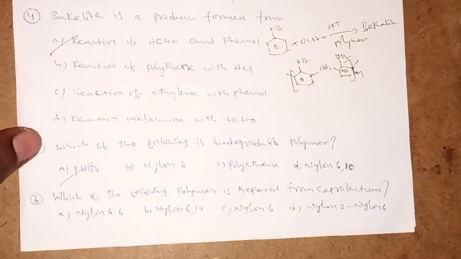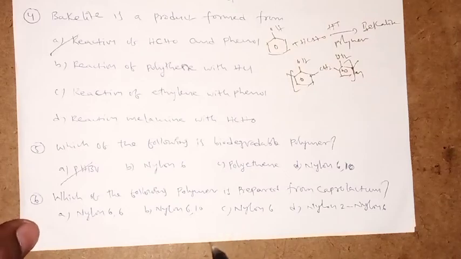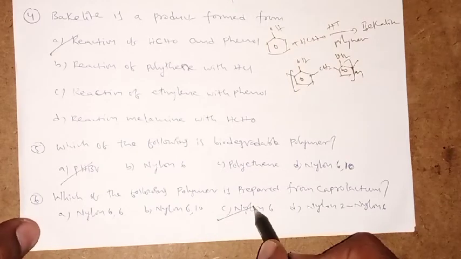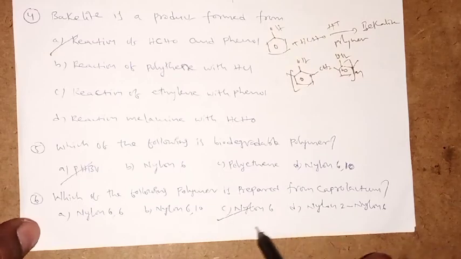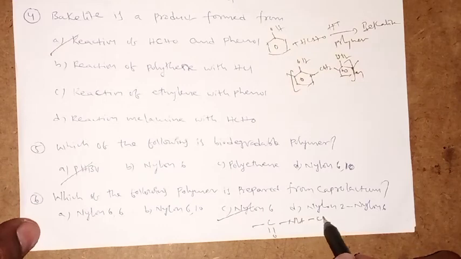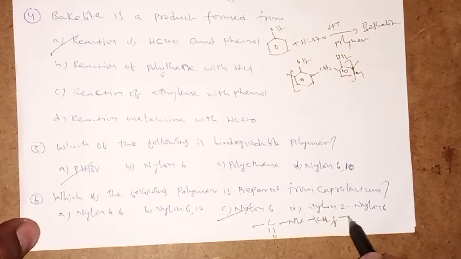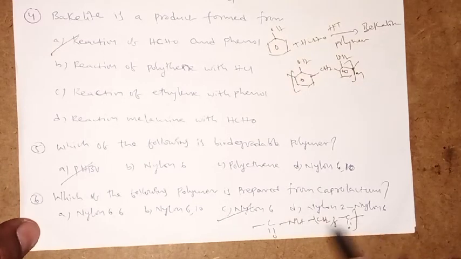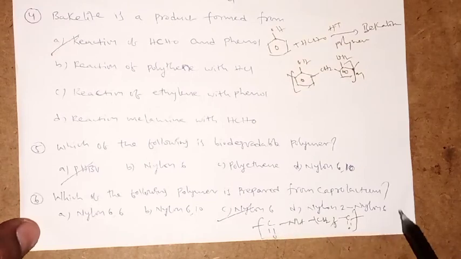Which of the following polymers is prepared from caprolactam? You know caprolactam, or epsilon caprolactam. It gives nylon 6 because it contains 6 carbons. So C double bond O, NH, CH2 5 times, C double bond O. This is the structure of nylon 6.